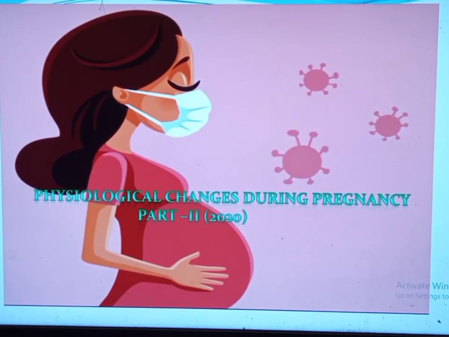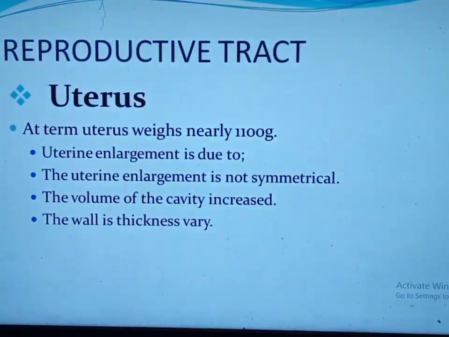Physiological changes during pregnancy. In this part, we'll see the physiological changes in the reproductive tract, urinary tract, and alimentary tract. So let us start from the reproductive tract. In order to accommodate a rapidly growing product of conception, the uterus undergoes significant enlargement in size. The weight of the uterus is estimated to be nearly 1,100 grams at term.